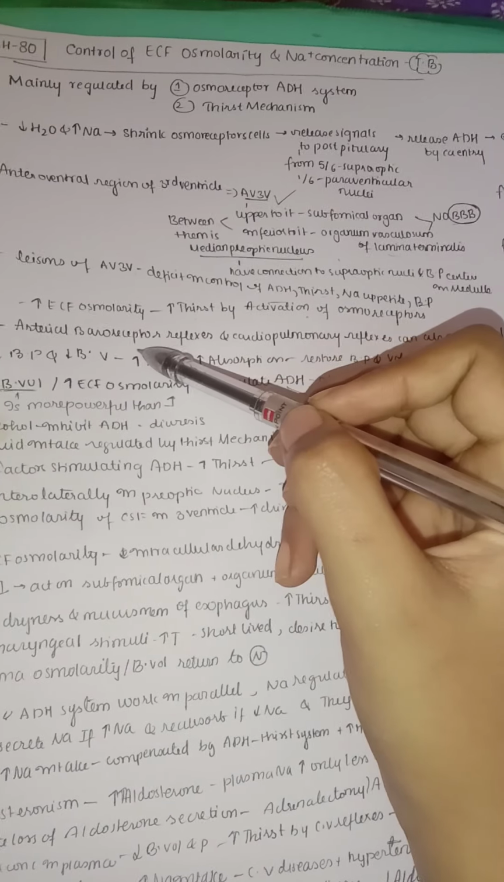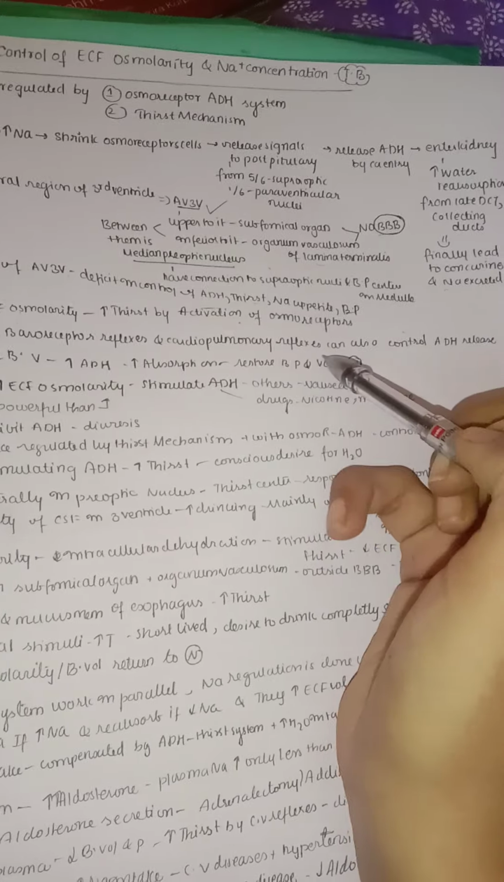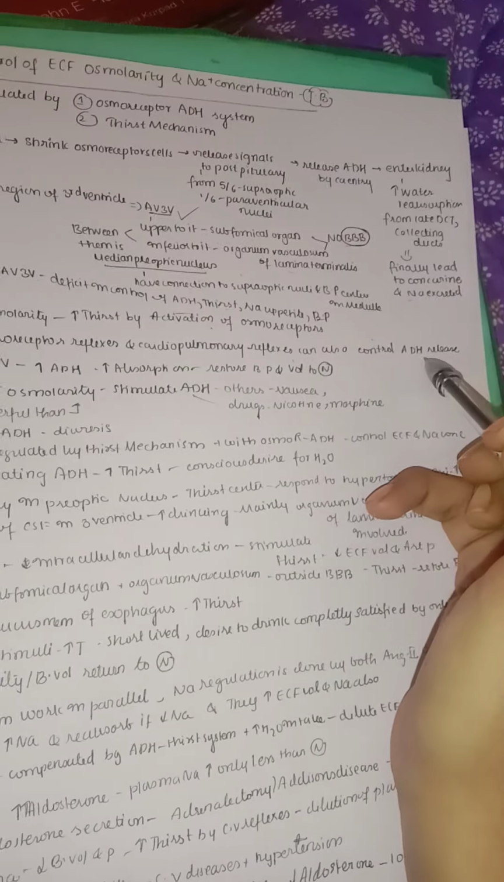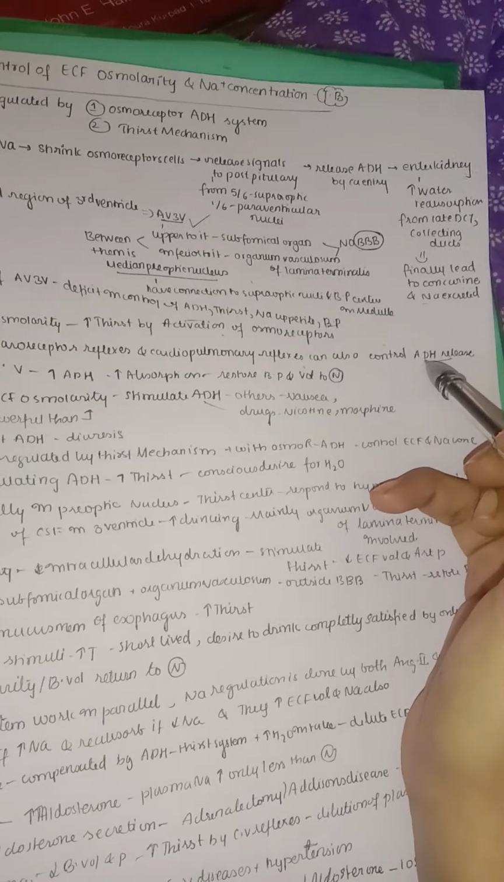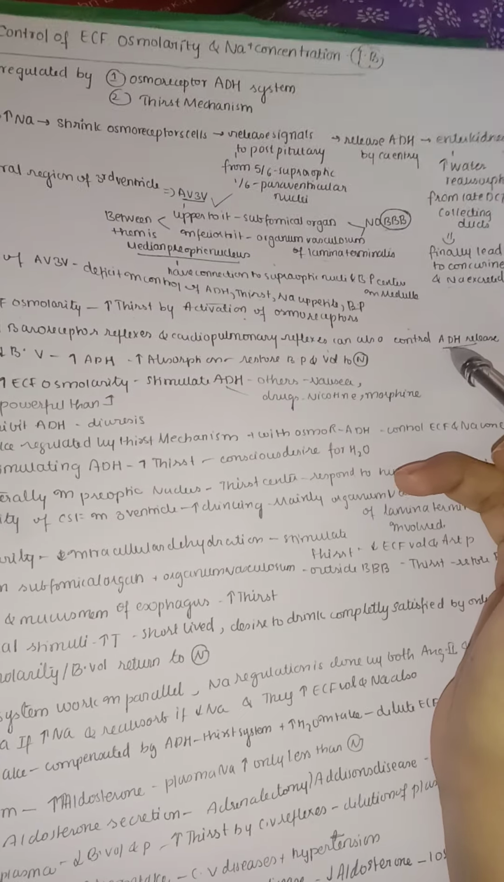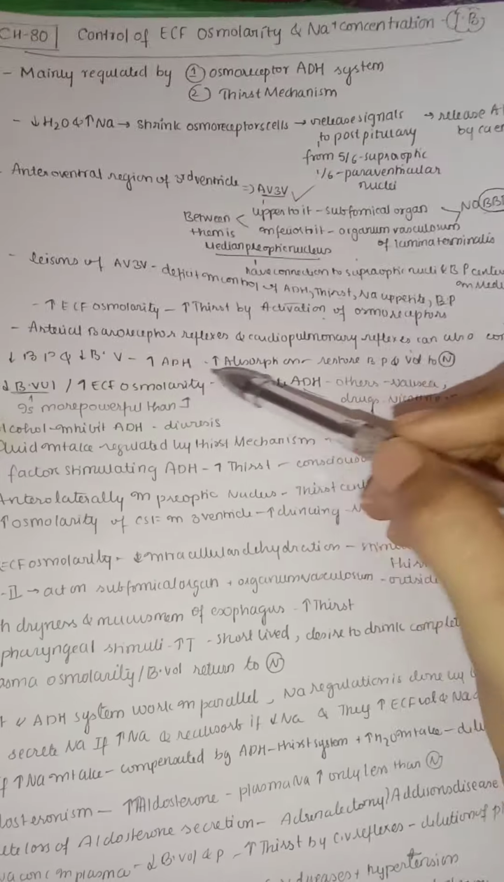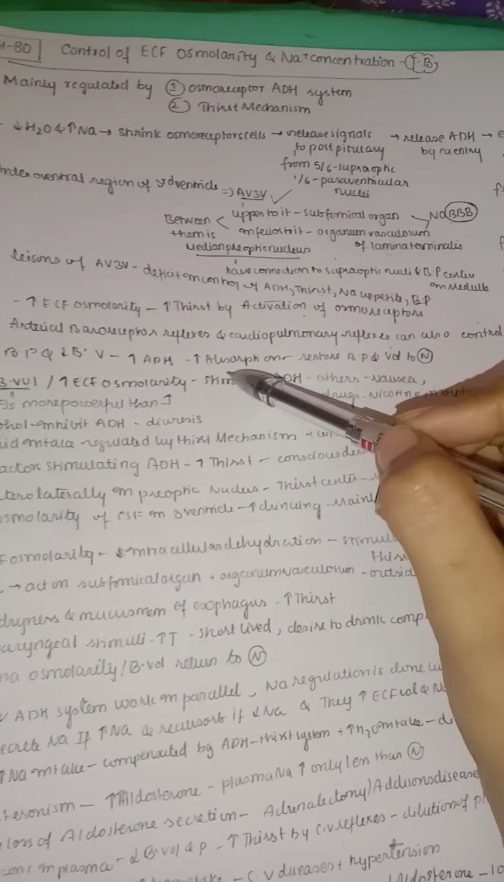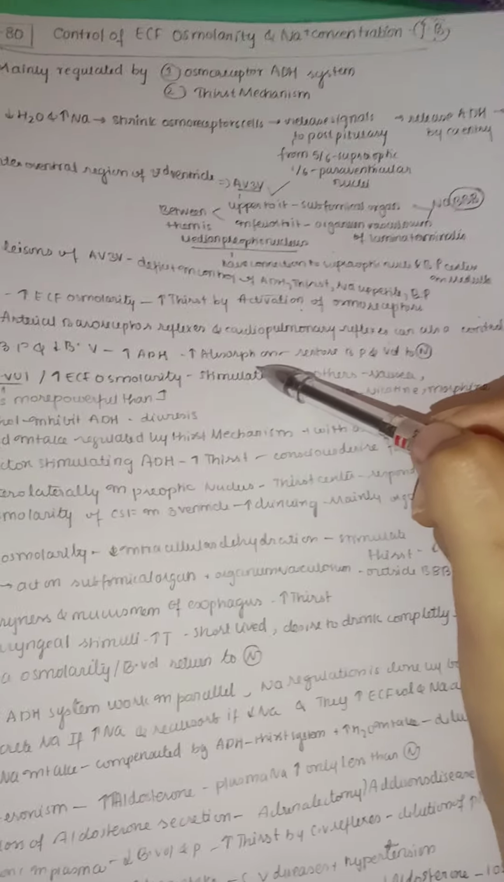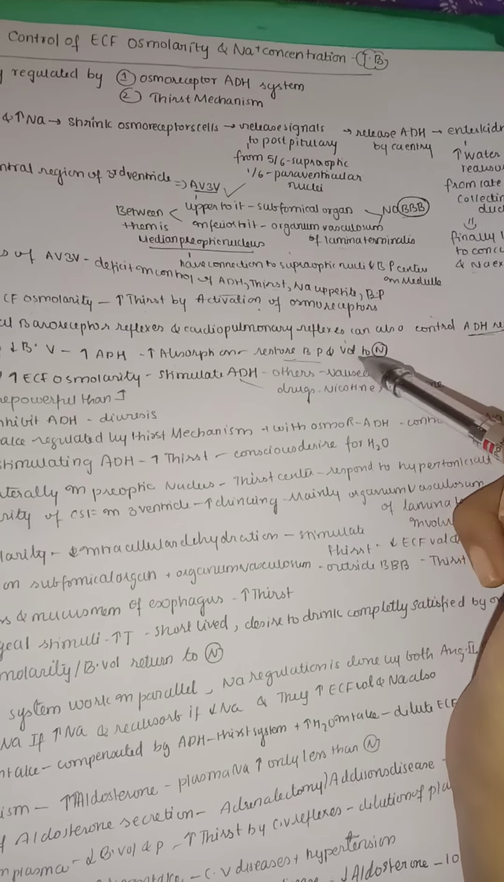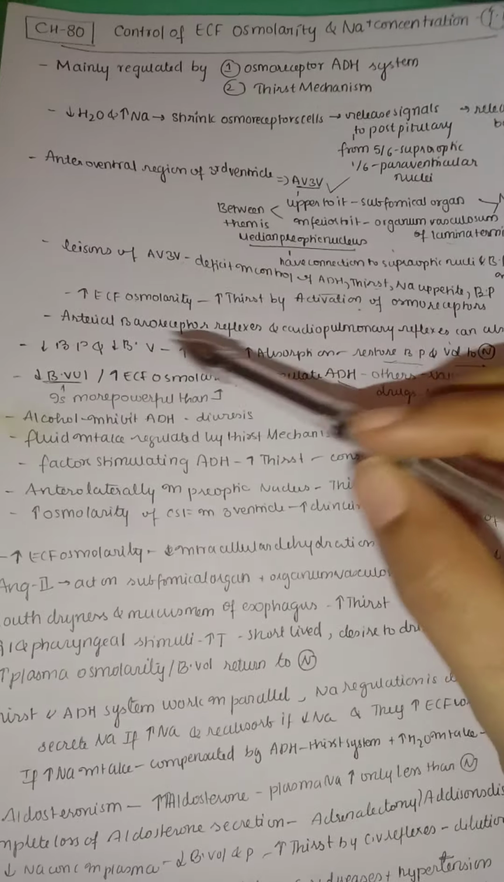Arterial baroreceptor reflexes and cardiopulmonary reflexes can also control ADH release, because if the blood pressure is low or blood volume is low, that may also activate ADH. Whenever there is low blood pressure and low blood volume, ADH will increase. This will lead to increased absorption of water from the collecting duct, so they restore the blood pressure and the volume comes back to normal.